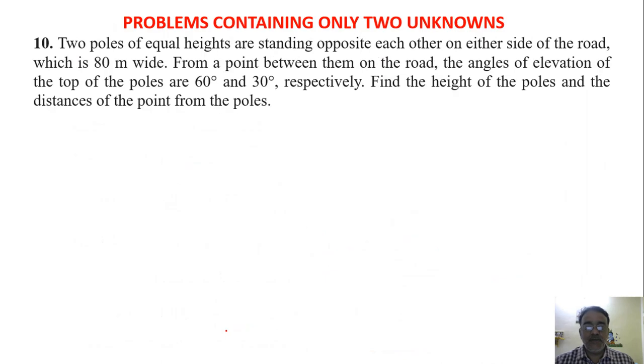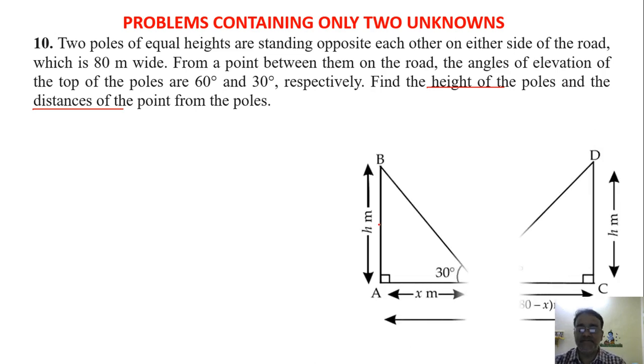So now we are moving towards the next type of question, problems containing only two unknowns. Okay, containing two unknowns. So यहाँ पे देखो height भी निकालना है और distance भी निकालना है. Okay, so two poles of equal heights are standing opposite each other on either side of the road, which is 80 meter wide. From a point between them on the road, the angle of elevation of the top of the poles are 60 degree and 30 degree.